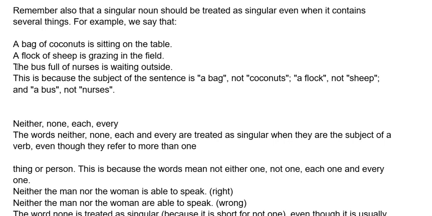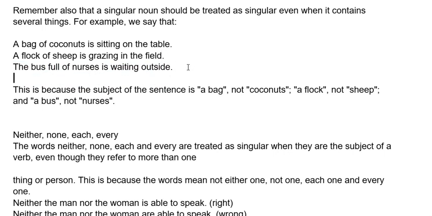The next example: a bus full of nurses is waiting outside. We are talking about the bus here, that is full of nurses, and it is waiting outside. This is because the subject of the sentence is a bag, not coconuts.